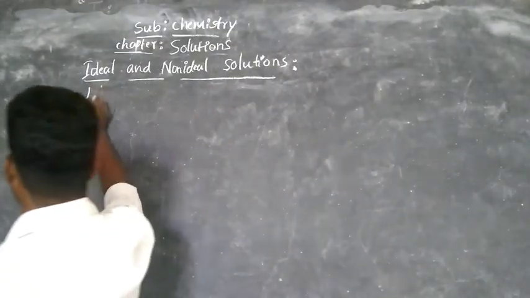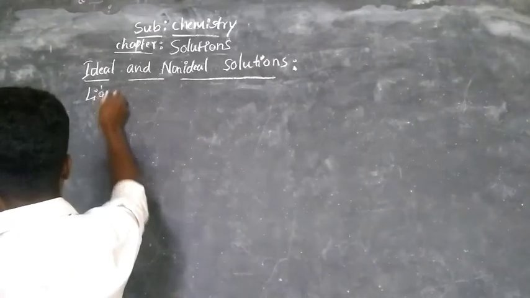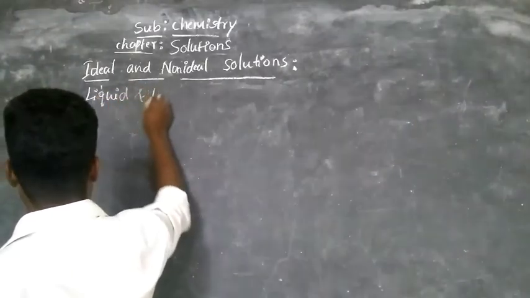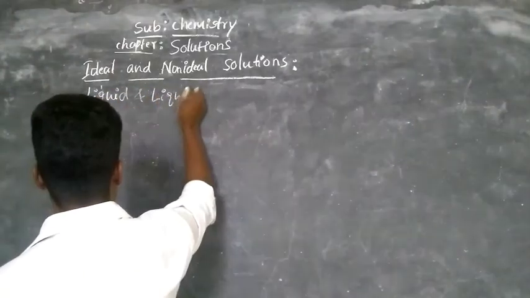So that is the liquid and liquid solutions.